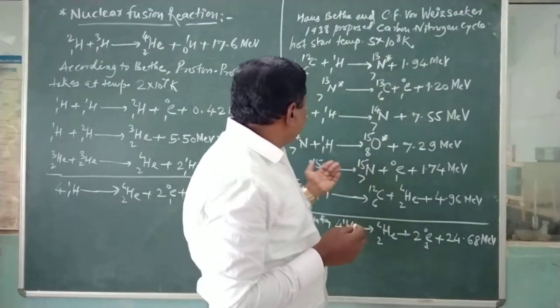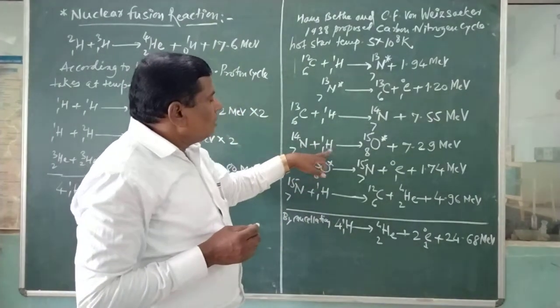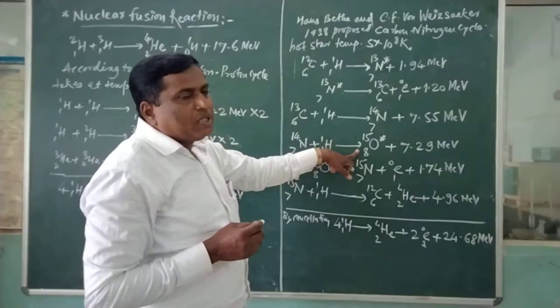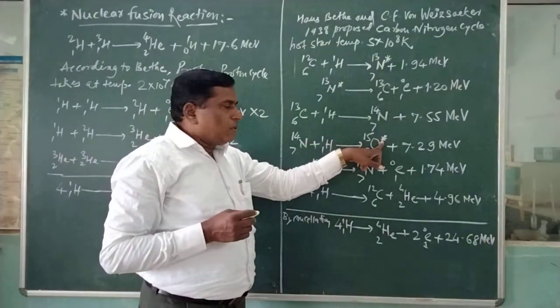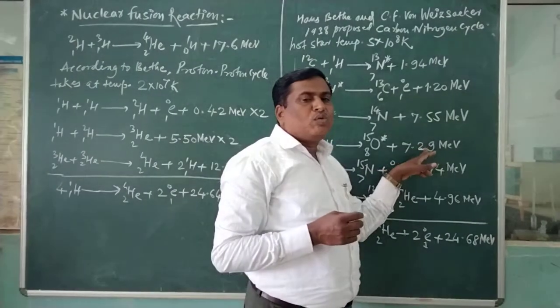Now again one proton is taken: nitrogen 714 plus H11 gives oxygen 15, which is unstable, with the release of 7.29 MeV energy.